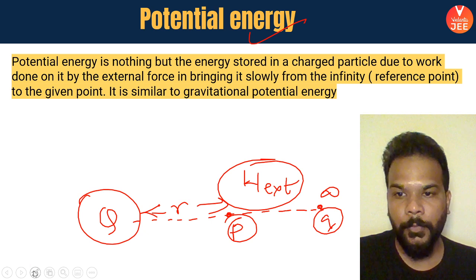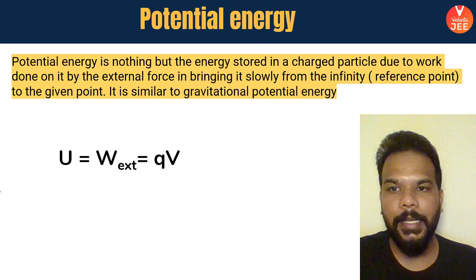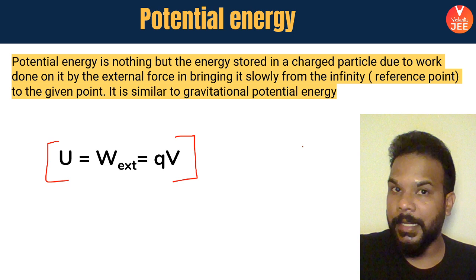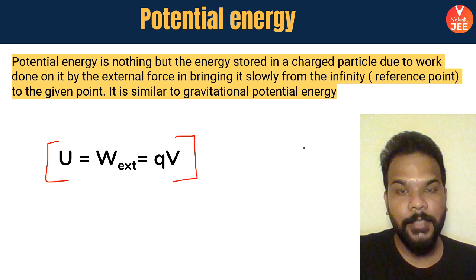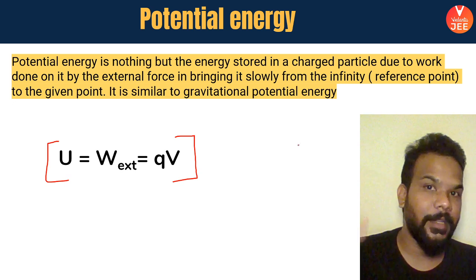And how are we going to write it mathematically? In a very simple way, as U equals q into V, exactly on the same lines as the reason for defining the electric field: just multiply the charge with the value of E, you get the value of force.